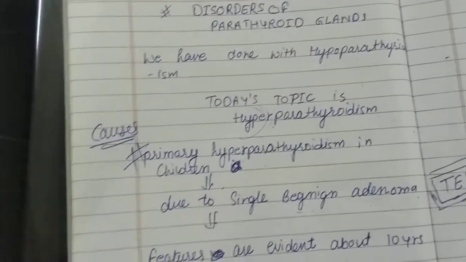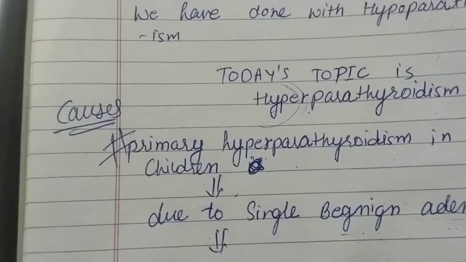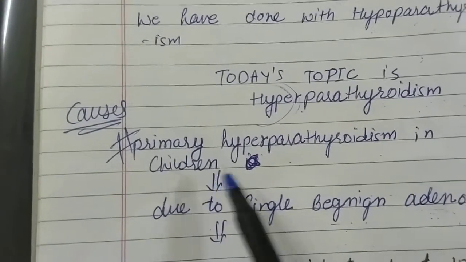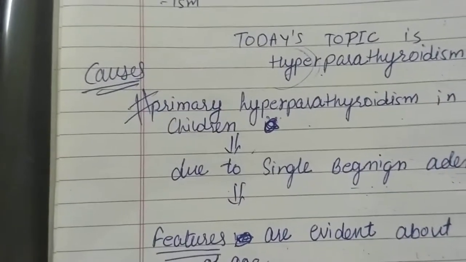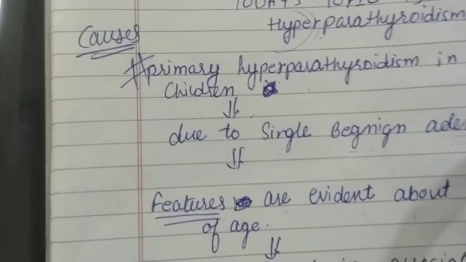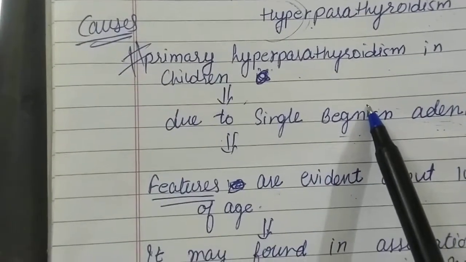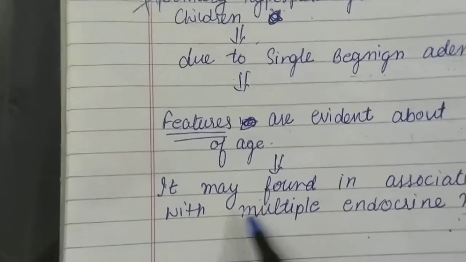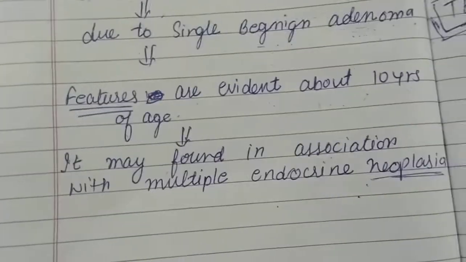Okay, what may be the causes of hyperparathyroidism? The causes may be primary, secondary, or tertiary. In primary hyperparathyroidism in children, it may be due to single benign adenoma, and the features of this kind of hyperparathyroidism are evident at the age of 10 years, and it may be found in association with multiple endocrine neoplasia. Okay, now the secondary